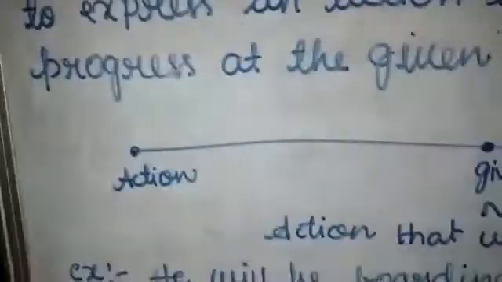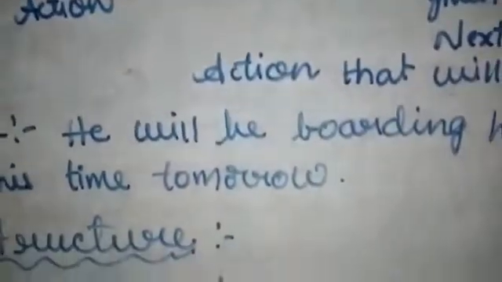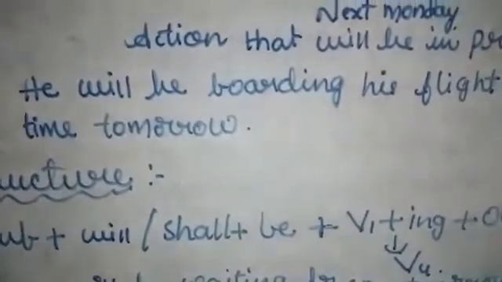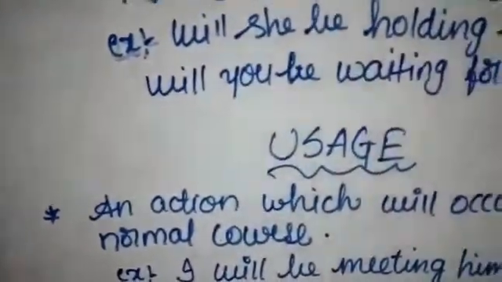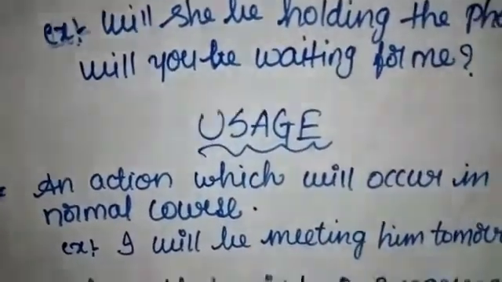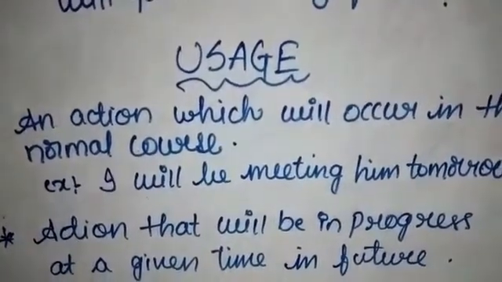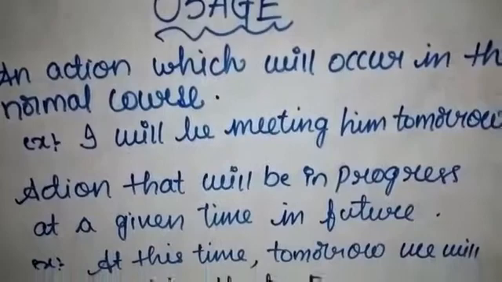This is about future continuous. Once more I will show you the structure of future continuous tense. The structure is subject plus will or shall plus be plus V1 plus ing form plus object. And the usage: the first one is an action which will occur in the normal course. The second one is an action that will be in progress at a given time in the future. This is about future continuous tense.